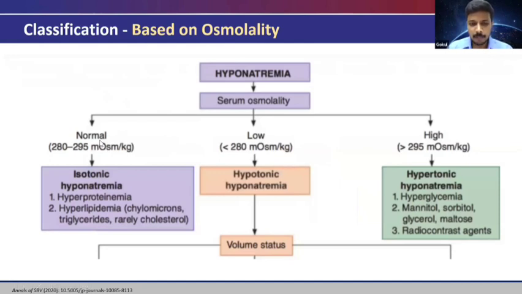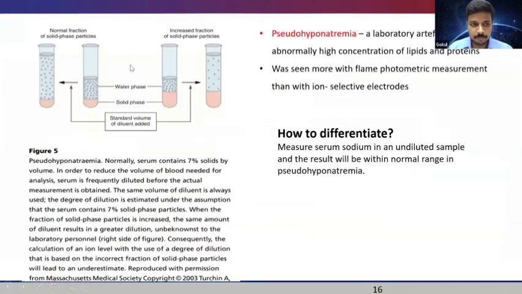It is due to the presence of lipids and proteins. The other one is hypotonic hyponatremia, when the osmolality is less than 280. That is the true hyponatremia. And when the osmolality is high, it is called hypertonic hyponatremia or translocational hyponatremia. I will be just discussing about this.